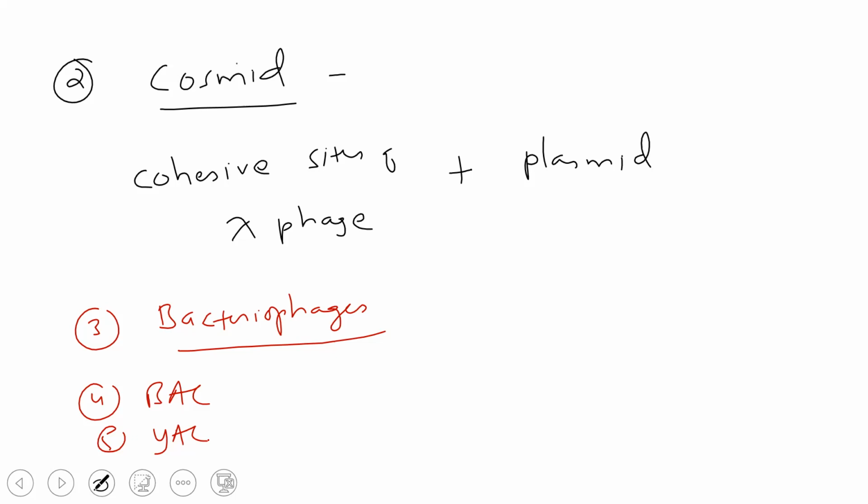Any problems in this, beta? No, sir. Okay. You know the full forms of BAC and YAC, right? Bacterial artificial chromosome and yeast artificial chromosome.